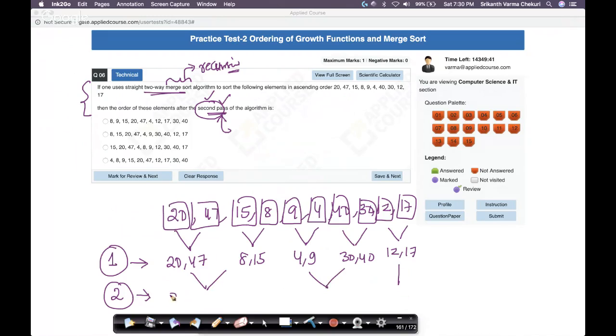Now what do I get? I get 8, 15, 20, and 47. Here, what do I get? I get 4, 9, 30, and 40. And here I get 12 and 17.